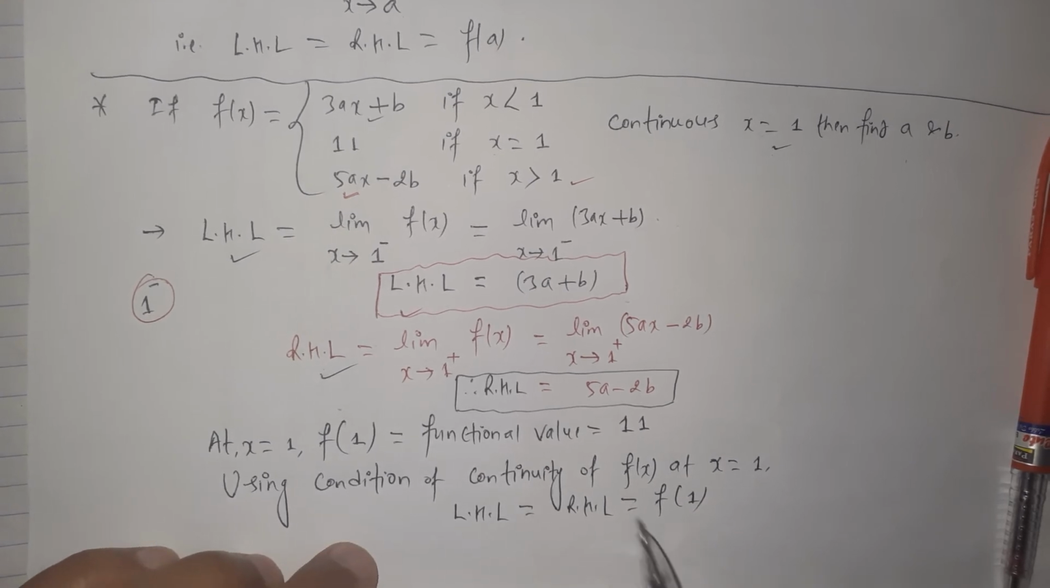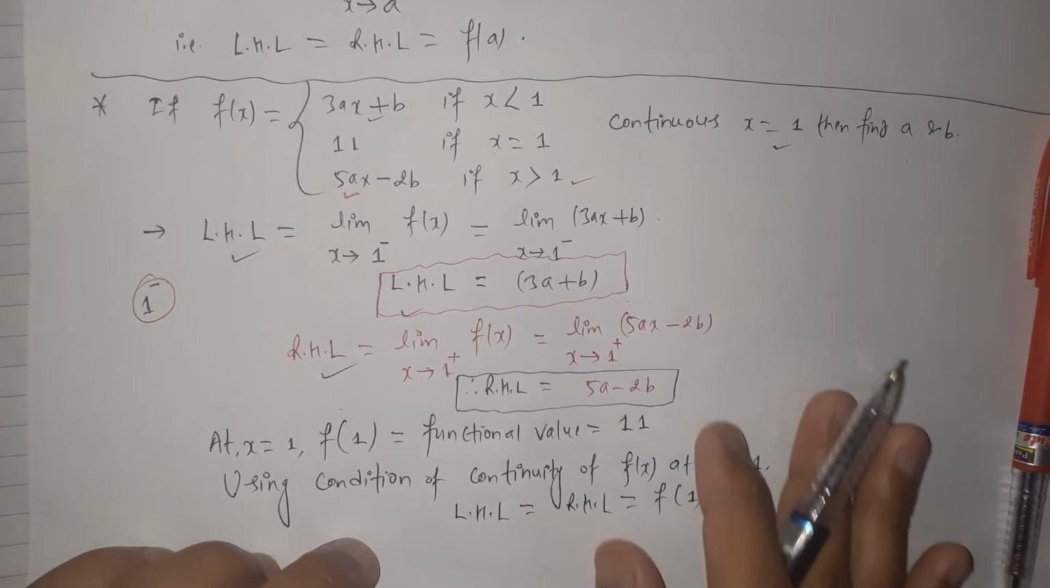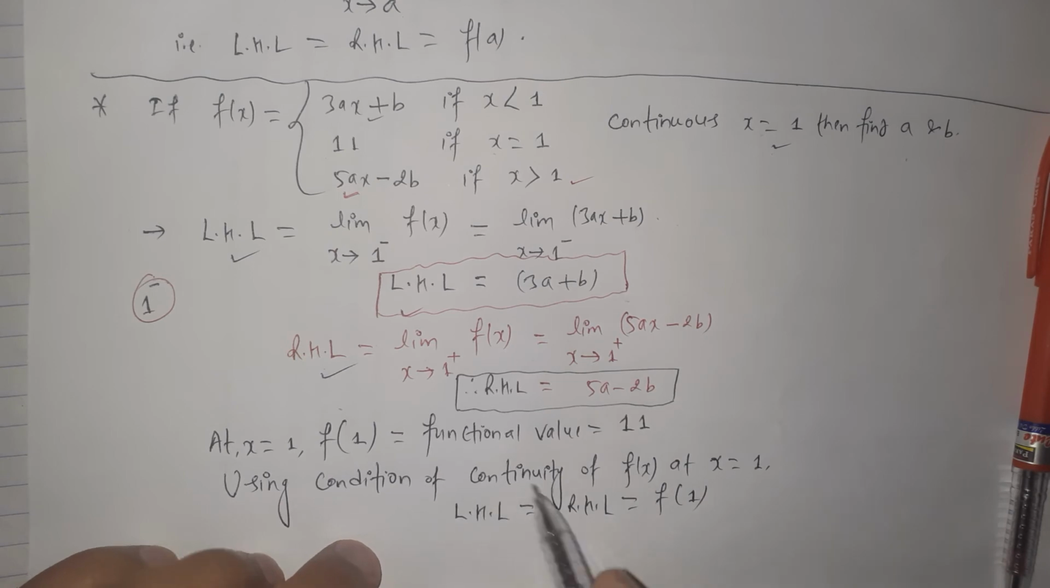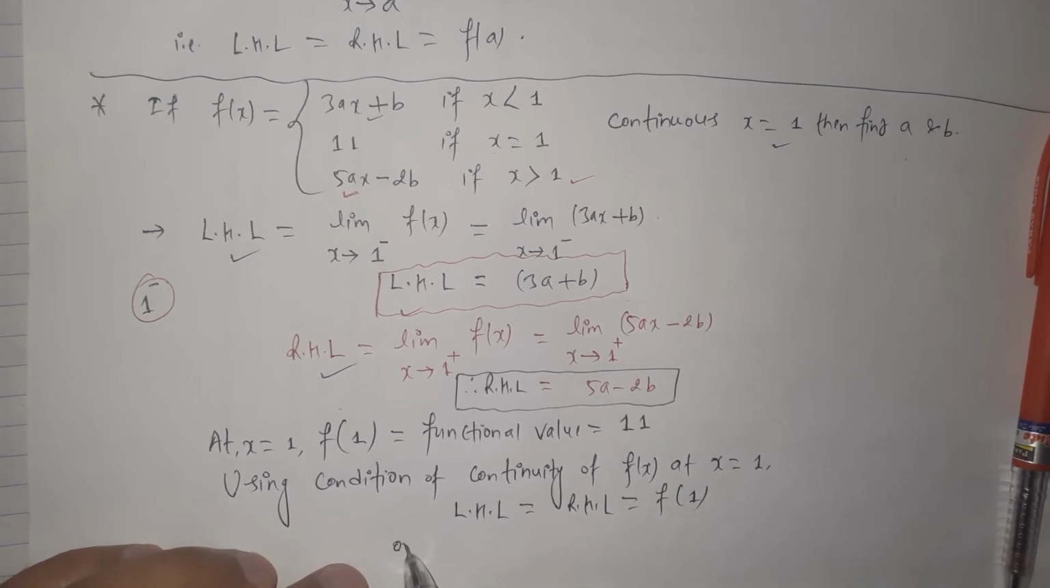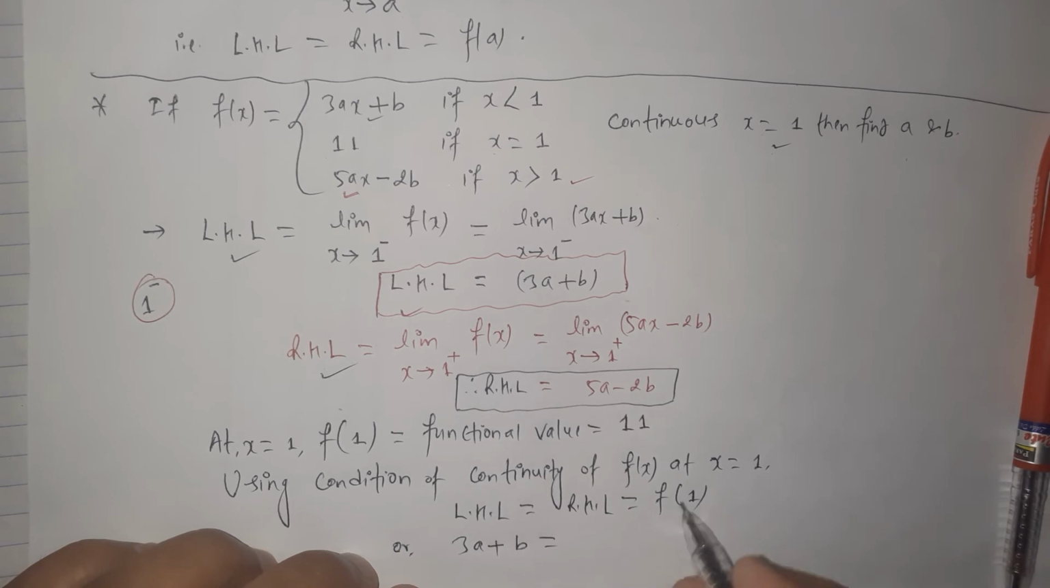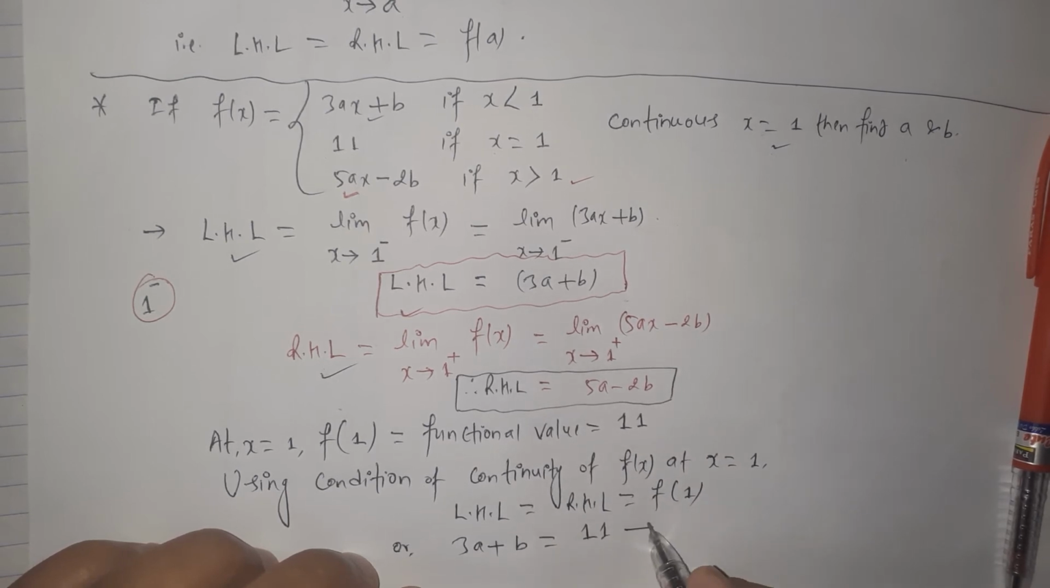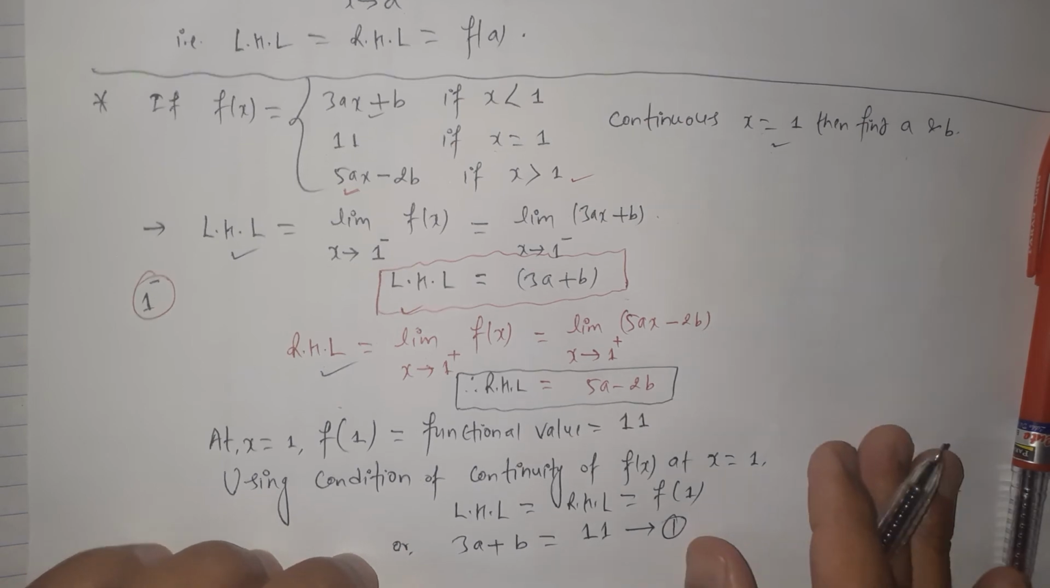All three, the left hand limit, right hand limit and the functional value, should be the same for the continuity of the function at the specified point. Let's substitute the values. Here the left hand limit is 3a plus b. It equals the functional value f of 1, which has the value 11. This is one equation. Let's name this equation 1.